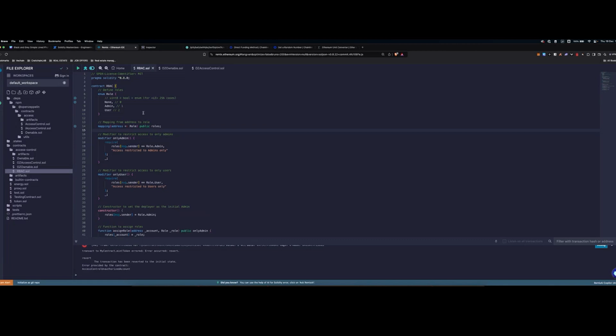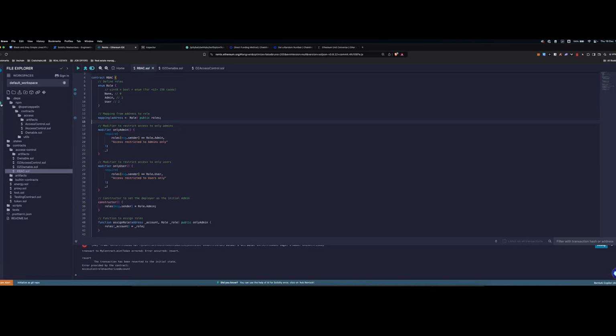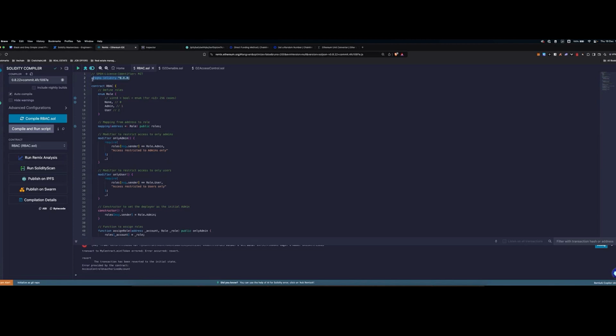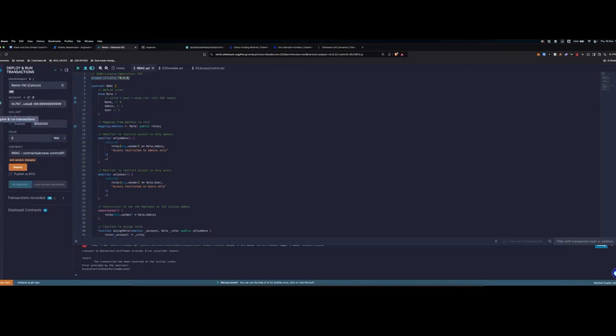And in this case, what's happening is that with Remix, I can head over to the Solidity compiler tab and select the Solidity version, because here we've defined with pragma which Solidity versions are compatible. So 0.8.22 is perfect. Let's go ahead and compile this. And then in the next tab, the deploy and run transactions, we can actually deploy this contract. But where is it being deployed? It's being deployed in this environment here, the Remix VM Cancun fork. So it's just a local environment within Remix.